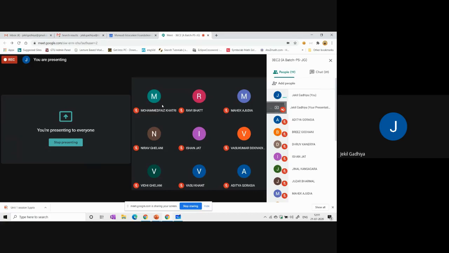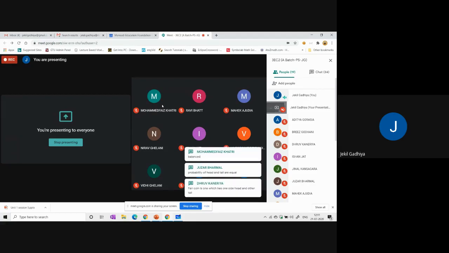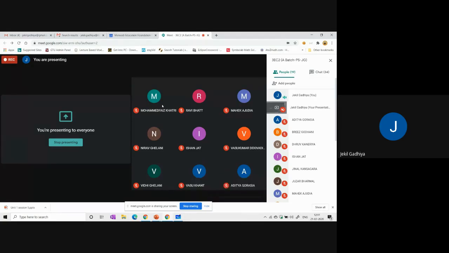Balanced, probability of head and tail are equal. Yes. Every coin has one side head and one side tail, but in a fair coin the probability is the same. That is known as a fair coin. Otherwise, it is known as a biased coin.